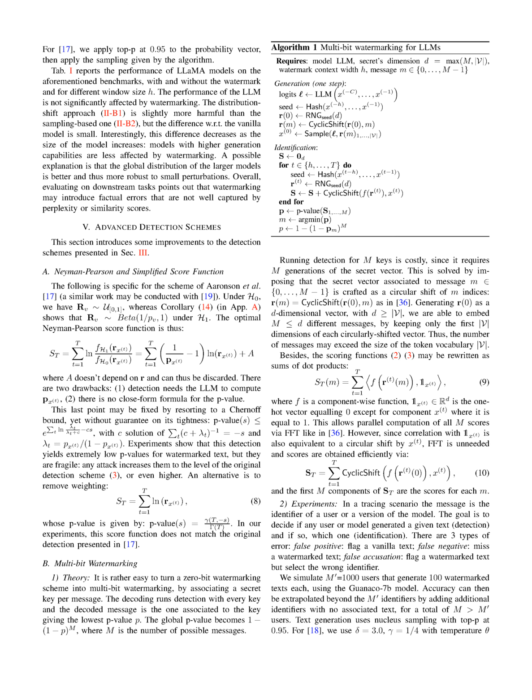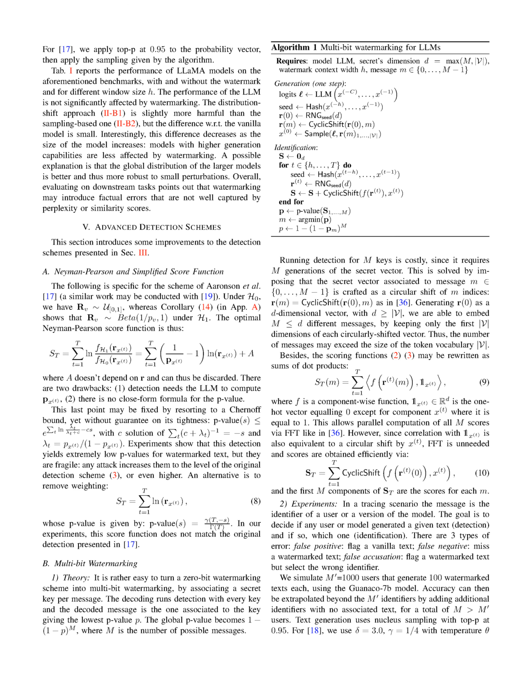Now, let's move on to the theory. It's relatively straightforward to convert a 0-bit watermarking scheme into a multi-bit watermarking scheme. We can do this by associating a secret key with each message. The decoding process involves running detection with each key, and the decoded message is the one associated with the key that gives the lowest p-value. The overall p-value then becomes 1 minus the quantity 1 minus p raised to the power of m, where m is the number of possible messages.